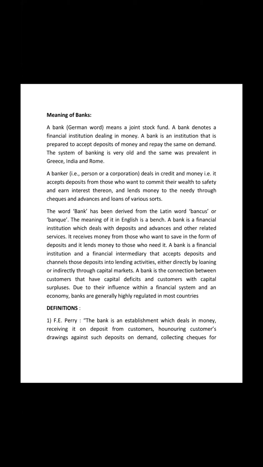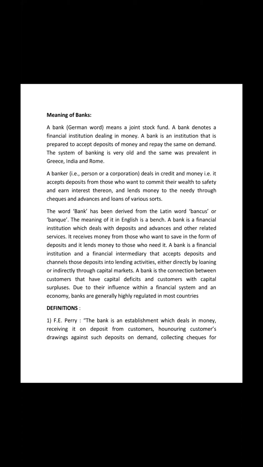Okay, so you can see the word bank is derived from the word banku, which means a money exchange table. In India, banks go back to very old times; earlier, Seths and Shahs were taken as the definition of a bank. But if you look at what a bank is, it is basically an institution that accepts deposits of money and repays them on demand. That is the main function.